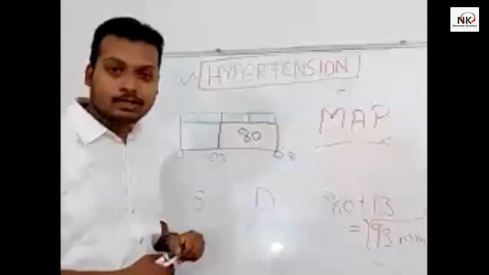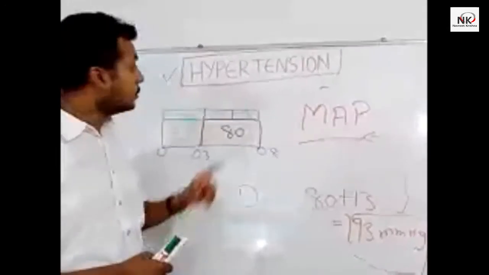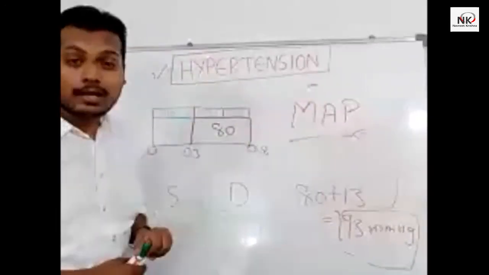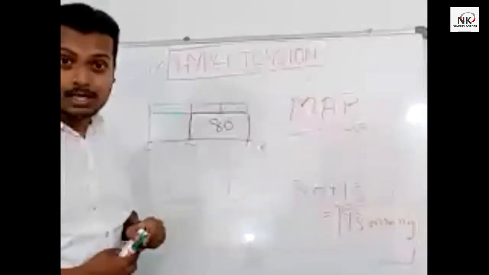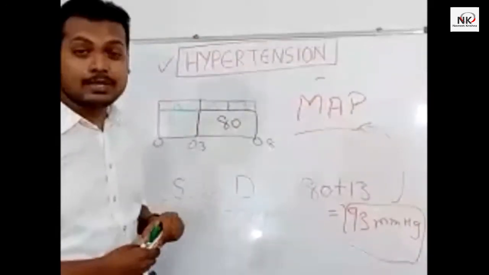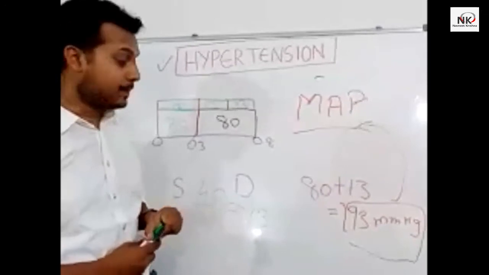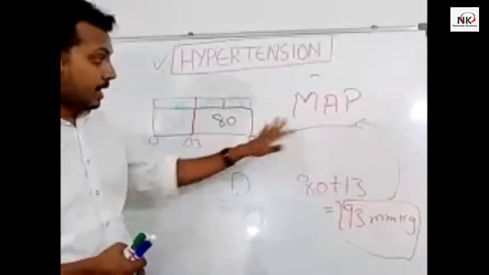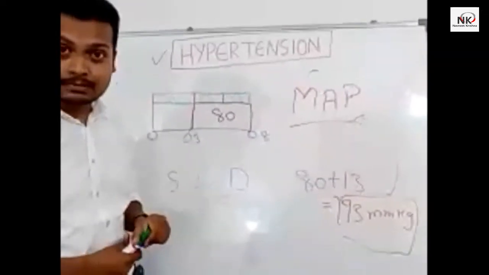This is how we calculate. Why it is very important to understand hypertension, later on I'll explain to you why it is so important. If the mean arterial pressure is increased, it is vulnerable to cause ischemic heart disease. Okay, so I hope this concept is clear for all.